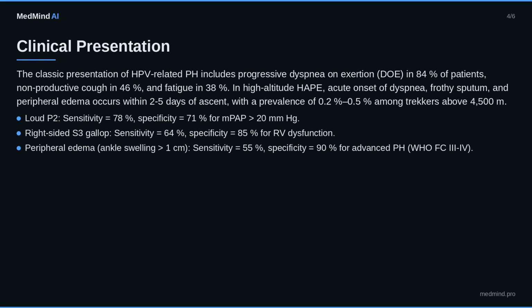Key points: loud P2, sensitivity equals 78%, specificity equals 71% for MPAP greater than 20 mm of mercury. Right-sided S3 gallop, sensitivity equals 64%, specificity equals 85% for RV dysfunction. Peripheral edema, ankle swelling greater than 1 cm, sensitivity equals 55%, specificity equals 90% for advanced PH, WHO FC 3-4.